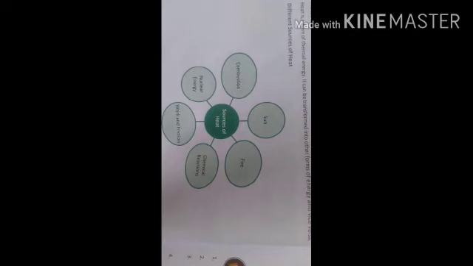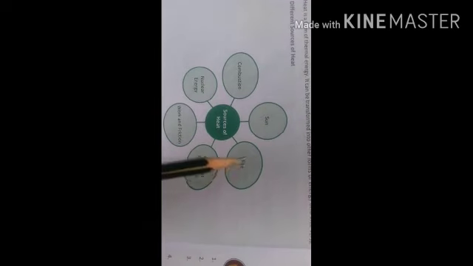As you can see in the diagram, they have discussed the sources of heat. First one is the sun, second one fire, third one chemical reaction, fourth one work and friction, then nuclear energy, and the last one is combustion. As we know, the sun is the most important and natural source of heat. Okay, fire is also a natural source of heat.